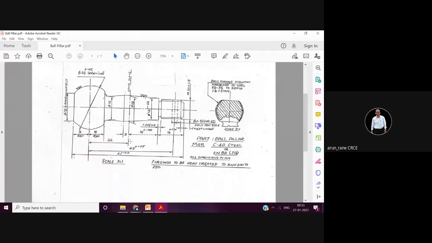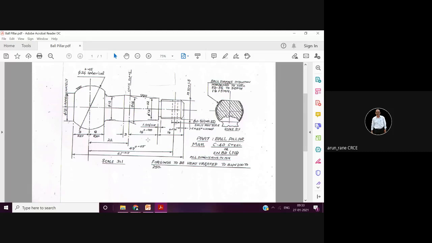Now here it is the gauge plane. That means in this taper that you are manufacturing, you have to maintain this diameter 14. Because in a taper, the diameters will be different everywhere, isn't it? But as per the drawing, the product engineer has designed it such that you need to maintain diameter 14 at this gauge plane.